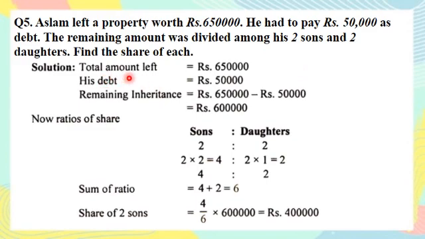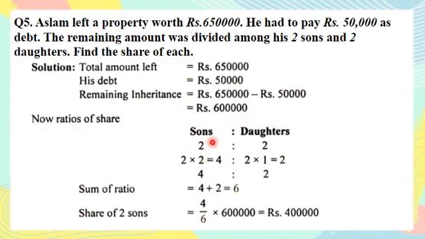So the total amount left is 6 lakh and 50,000. His debt is rupees 50,000. The remaining inheritance is 6 lakh and 50,000 minus 50,000, and it becomes 6 lakh. After giving the debt, we have 6 lakh, and now I will distribute this amount among his two sons and two daughters.